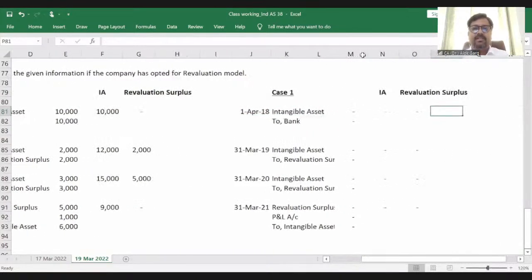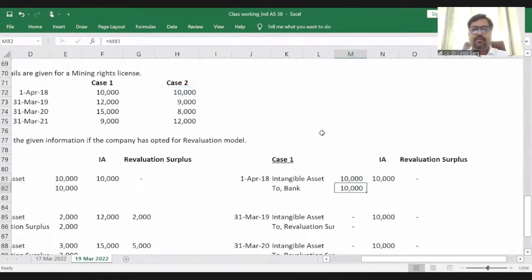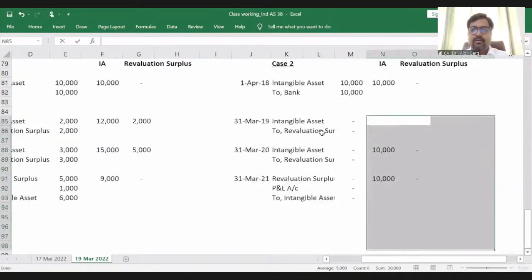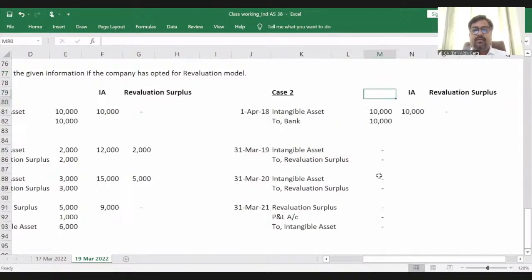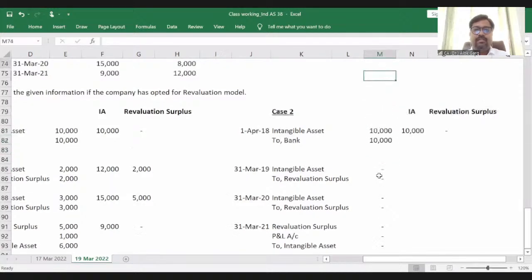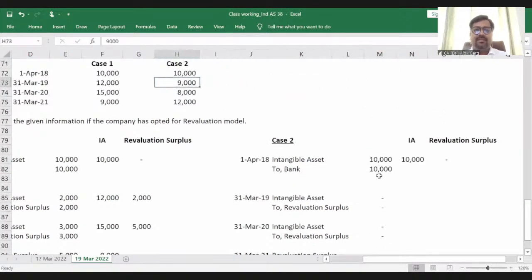Again, in case 2, the same accounting entry: intangible asset account debit to bank account, right? So this is my case 2. And the value of the intangible asset is 10,000, revaluation surplus is 0 in this case. On 31st March 19, what will be the accounting entry? The asset value has decreased from 10,000 to 9,000. So first of all, intangible asset will be credited.